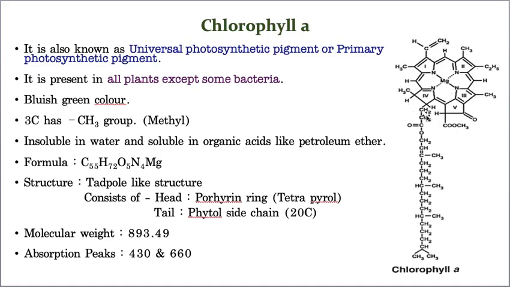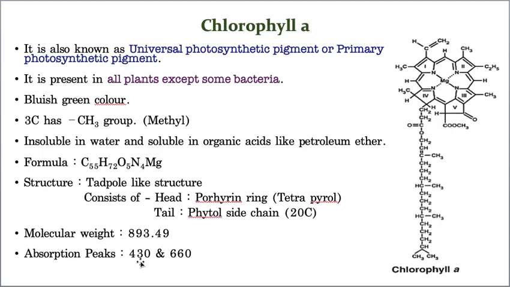So the head is called the porphyrin ring, which is also called a tetrapyrrole. Now the tail is called phytol. This is the phytol tail. And this phytol tail consists of 20 carbons, and its molecular weight is approximately 893.